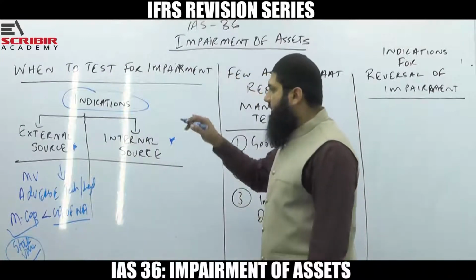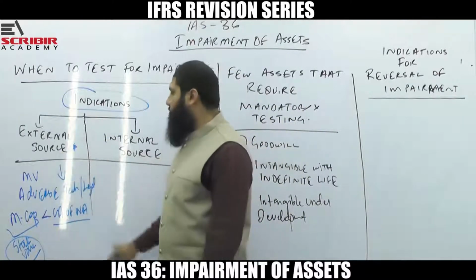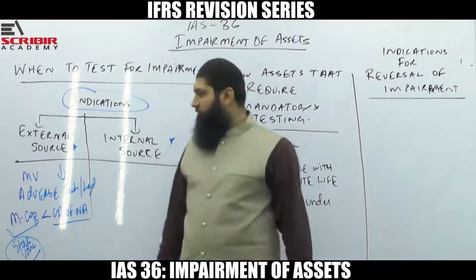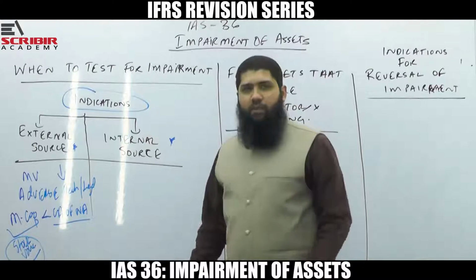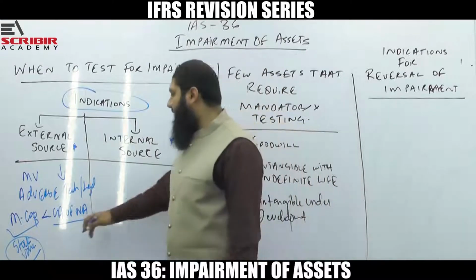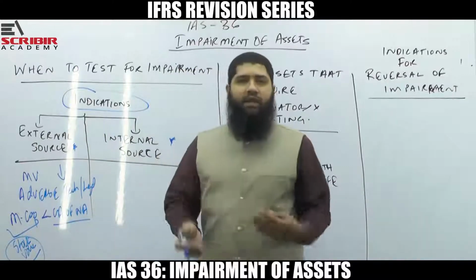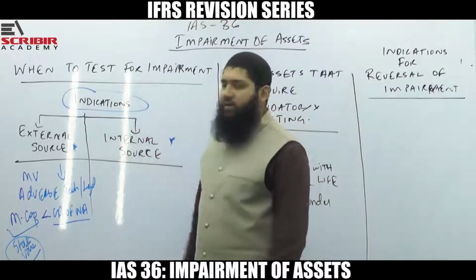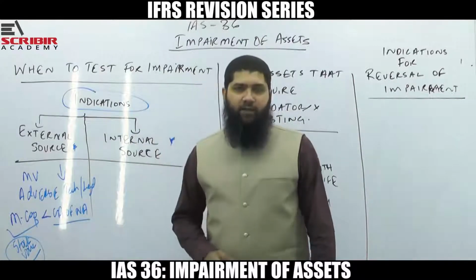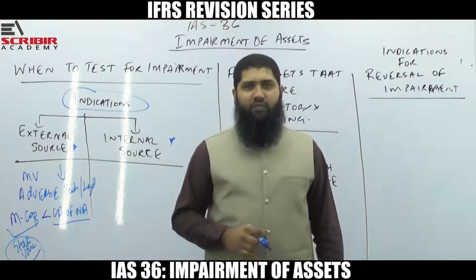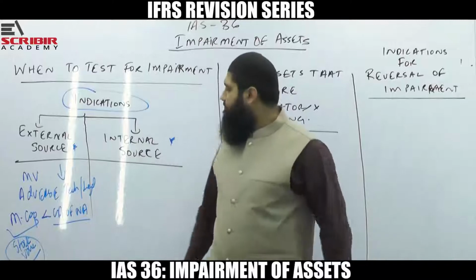So when we talk about the indications of impairment, you have to keep in mind that there could be some external sources of indication: the market value goes down, there is an adverse technological, legal, etc. change, or the market capitalization of the entity is less than the carrying amount of its net assets. These could be the different things that are ultimately going to indicate that there is an impairment. So if any of these conditions exists, you would test the asset for impairment. What do you mean by testing the asset for impairment? Testing the asset for impairment means calculating its recoverable amount.